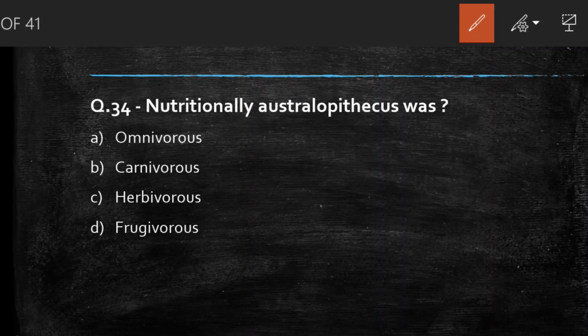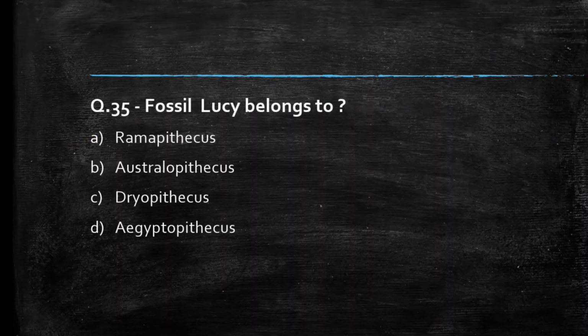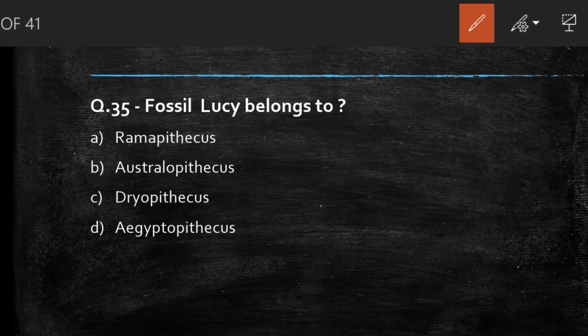So the right answer to this question is option A, omnivorous. Next question we have, fossil Lucy belongs to Ramapithecus, Australopithecus, Dryopithecus, Aegyptopithecus. Students, comment your answer. So the right answer to this question is option B, Australopithecus.